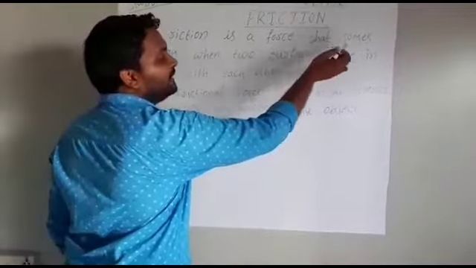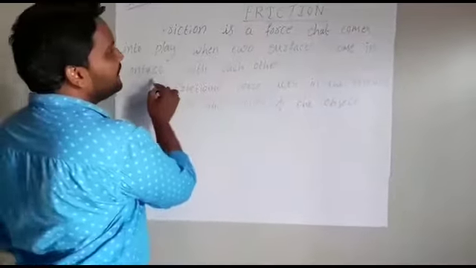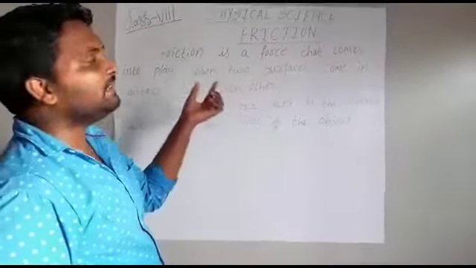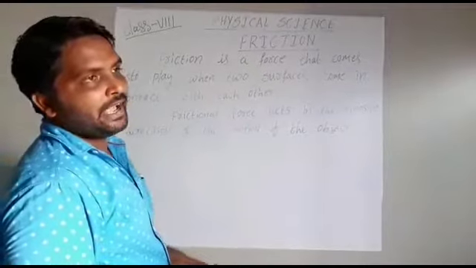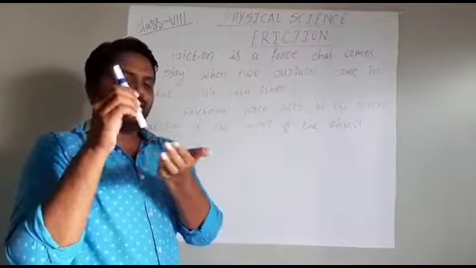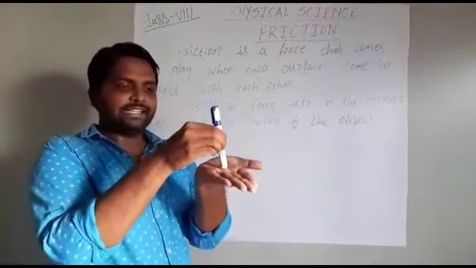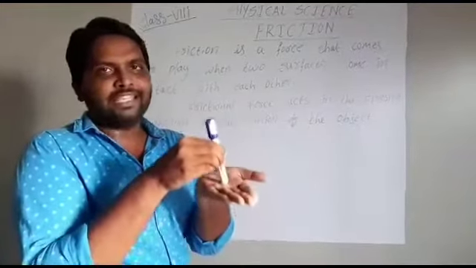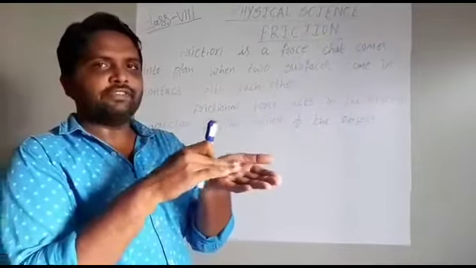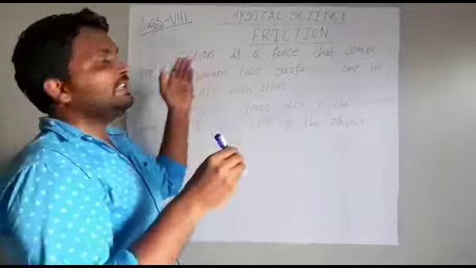Friction comes into play when two surfaces come in contact with each other. For example, if you see this object surface and this object surface here, when these two surfaces come in contact with each other, then friction happens between them. This is the surface of a pen. This is the surface of a hand. So when these two surfaces come in contact, friction will come.